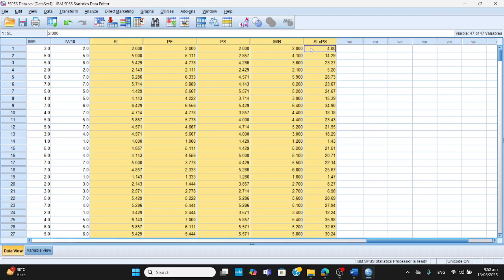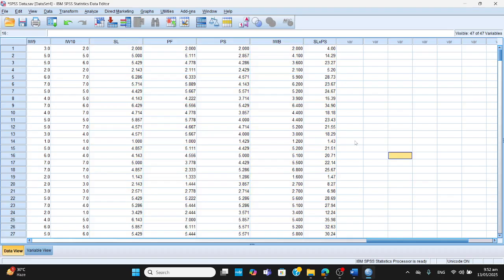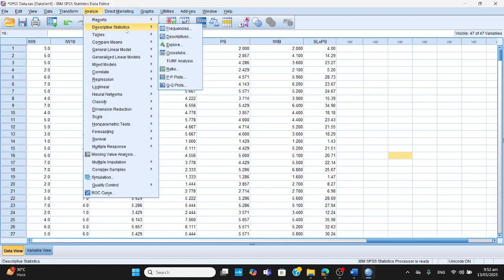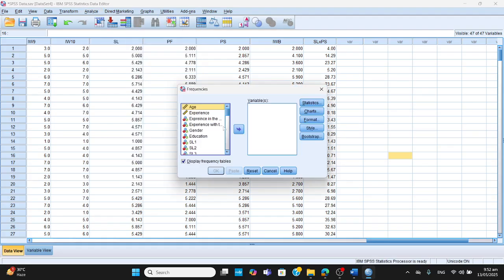Now, first of all, I want to teach you how to compute the profile of respondents. What do you mean by profile? In the studies you've seen that they describe how many male and female are there, what are their ages. To do this, we have one important thing, that is descriptive statistics and frequency. For example, I've got one variable that is gender, and the other is education. I've sent these two variables.